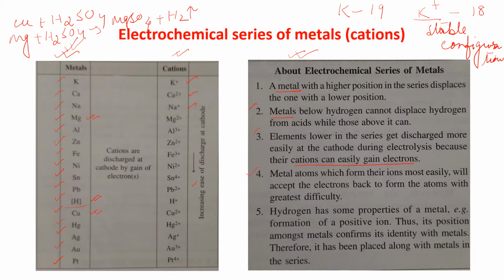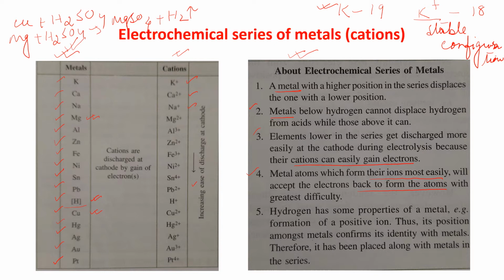Number 4, metal atoms which form their ions more easily will accept the electrons back to form the atoms with greatest difficulty. Metal atoms which form their ions most easily, that means in case of potassium, sodium, magnesium, calcium, these metals form their ions most easily because potassium has 19 electrons.